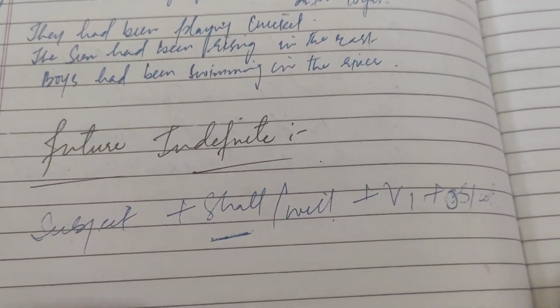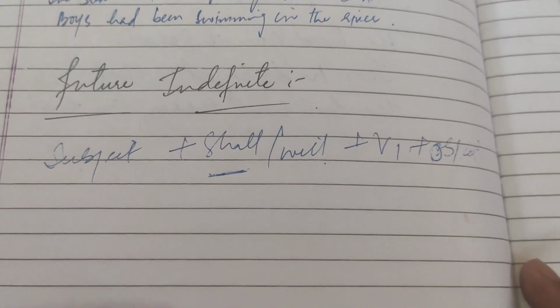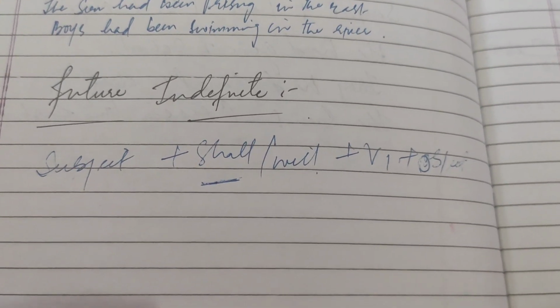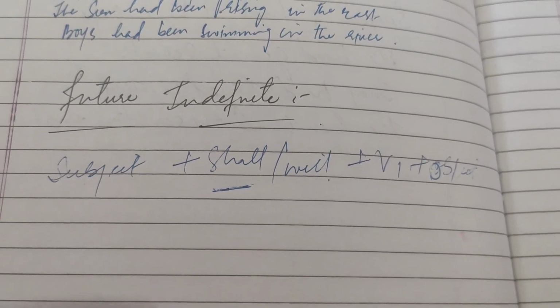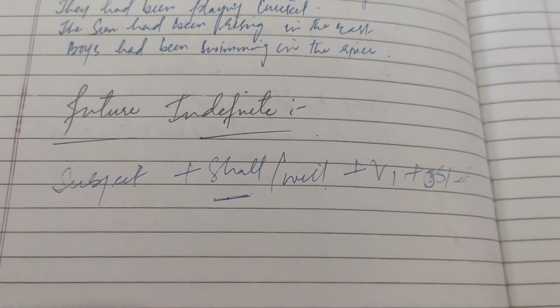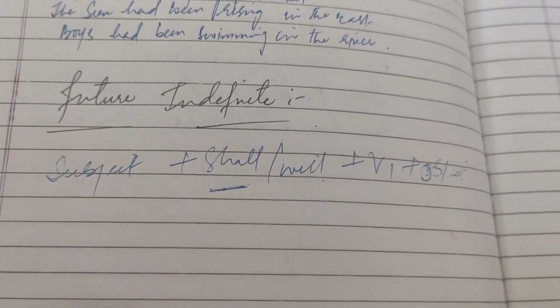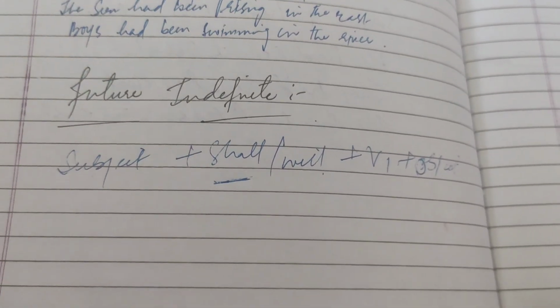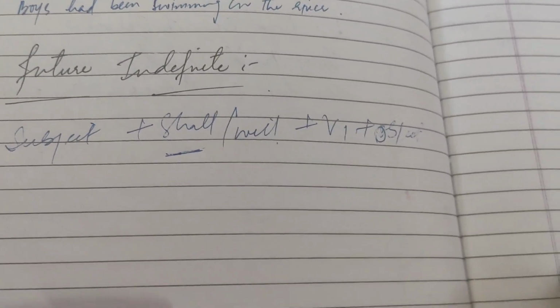So it is always preferred with the first person, I and we. Will can be used with the second person or third person, because you are not sure whether they are perfectly doing that. When you are sure, you can use shall. So mostly will is used with the second or third person, and V1 plus object.